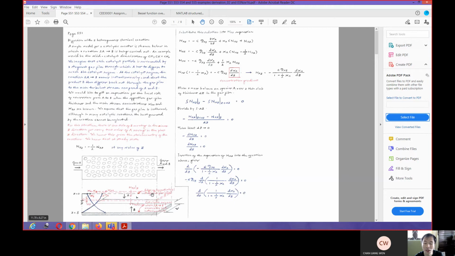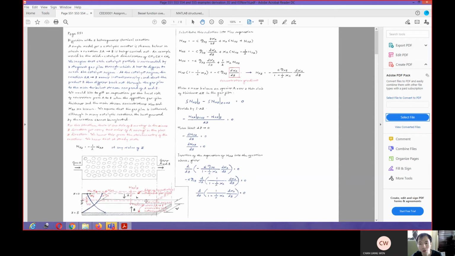So we have a gas film involving diffusion, but our most important assumption is that the reaction at the catalytic surface is instantaneous. So the reaction rate is very, very large, basically infinite.